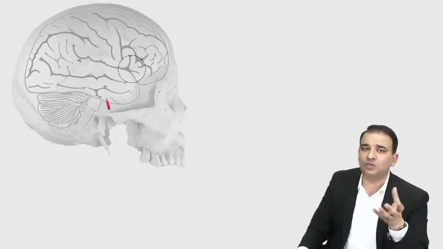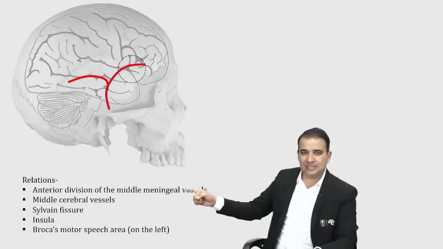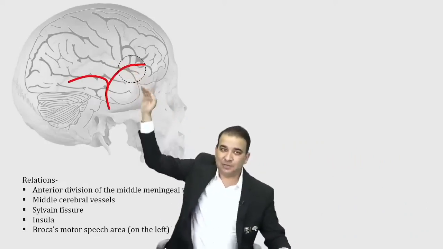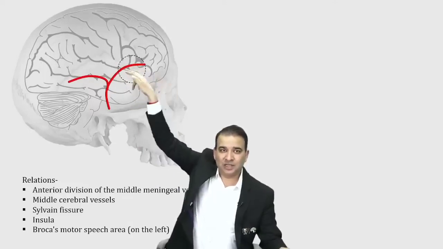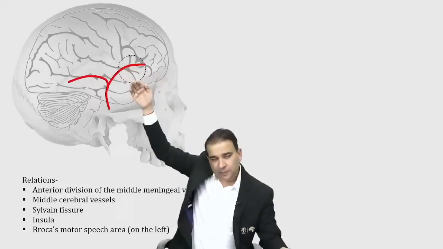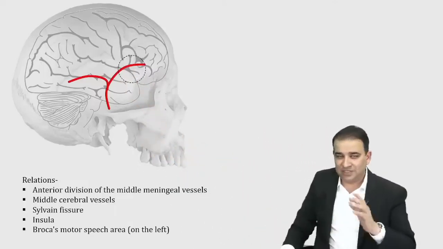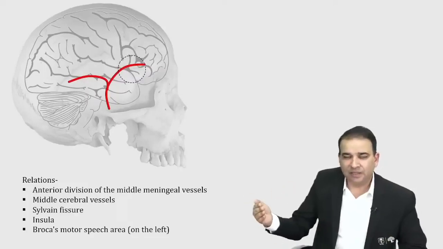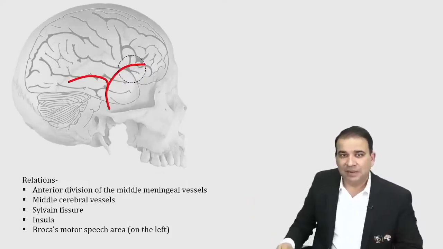Now there are many structures related to the pterion here. The most important out of those is the anterior division of the middle meningeal artery. Middle meningeal vessel is there. Sylvian point is there. Sylvian sulcus is there. And since the Sylvian sulcus is inside, the middle cerebral vessels will also be there. Insula: if you open this Sylvian sulcus, then obviously the hidden lobe, the insula, is there. So if you go deeper and deeper, these are the structures related to this pterion. Obviously the most superficial relation, immediately inside the pterion, is the anterior division of the middle meningeal artery. Middle cerebral vessels are there.